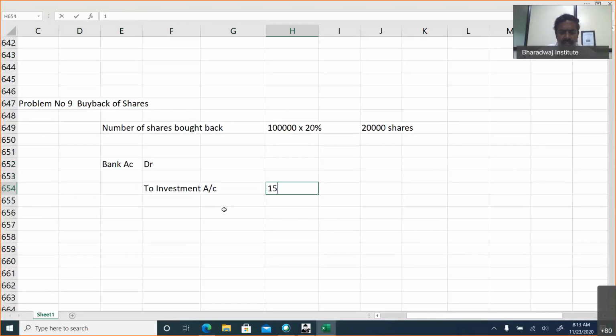The balance will go to profit and loss account. Profit on sale will go to P&L account. Journal entry cannot be tested, but for your understanding, I'm doing 2,30,000 minus 1,80,000. The gain will be transferred to P&L account.